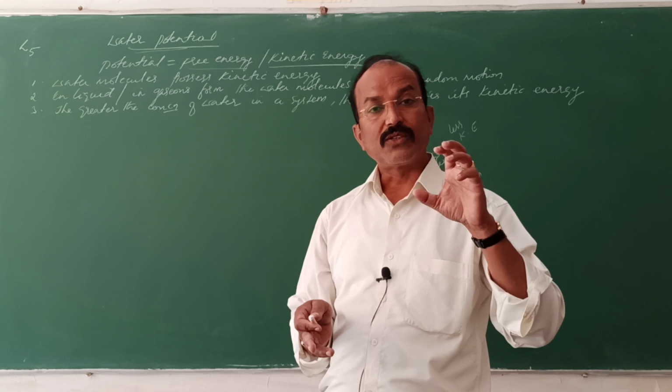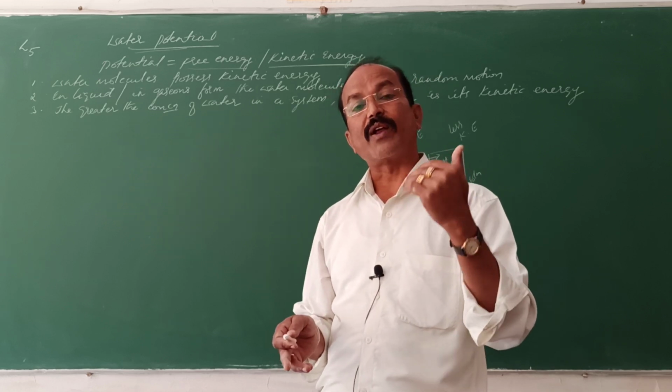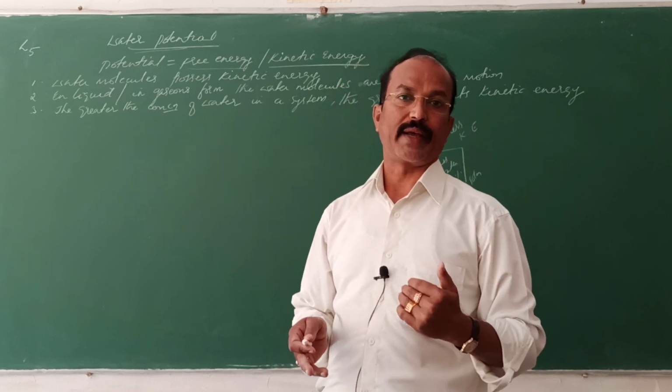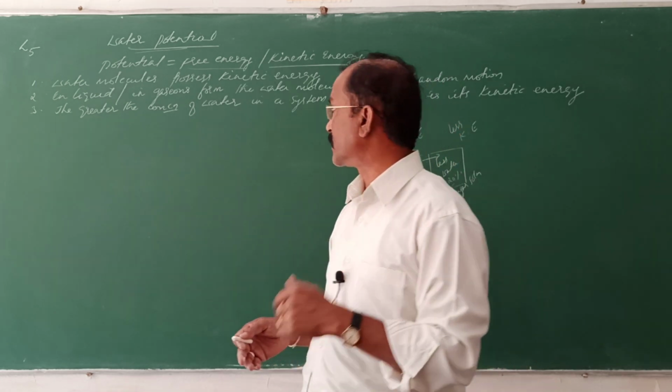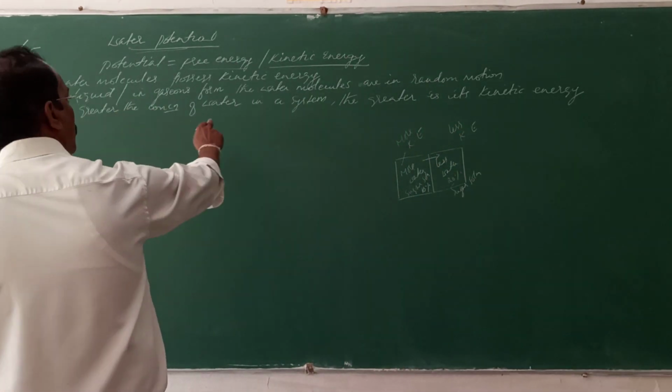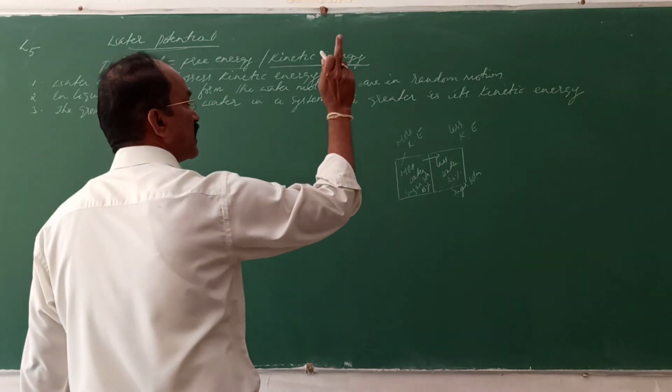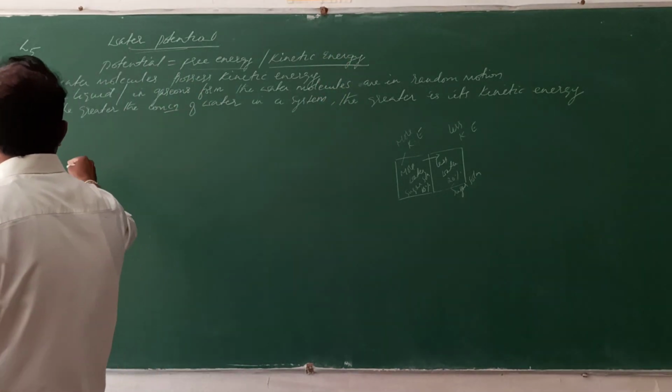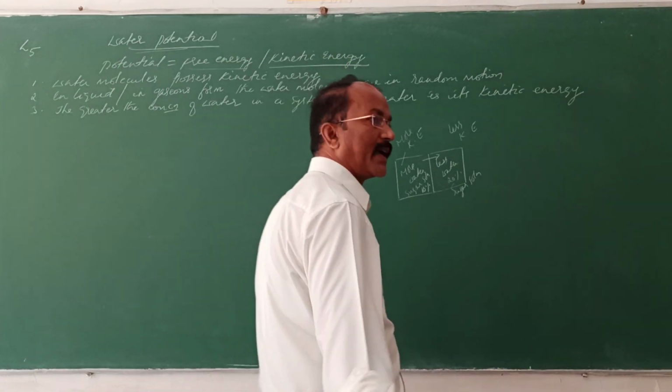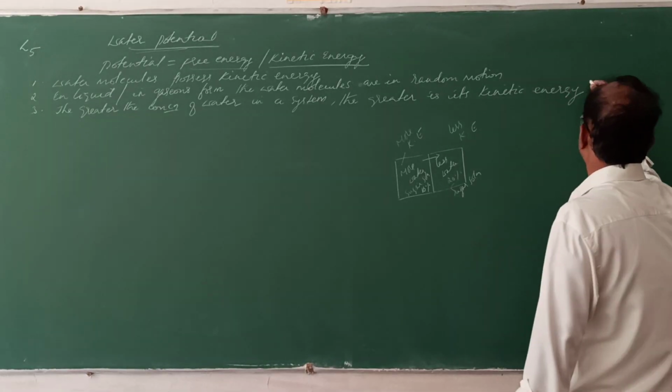Understand? So the water will move from higher energy to lower energy. So the greater the water concentration in a system, the greater is its kinetic energy. We can call this kinetic energy water potential.